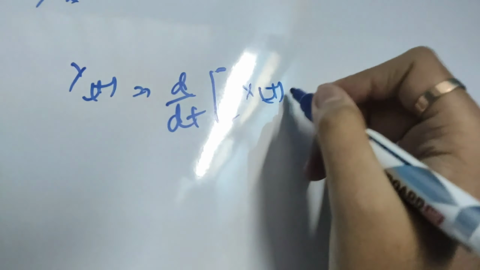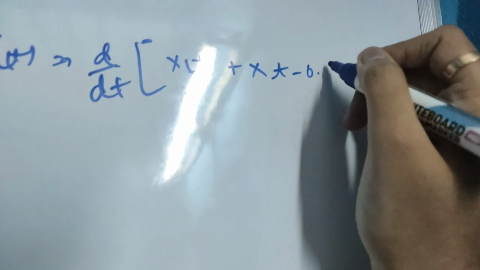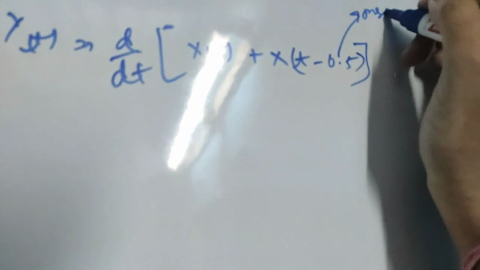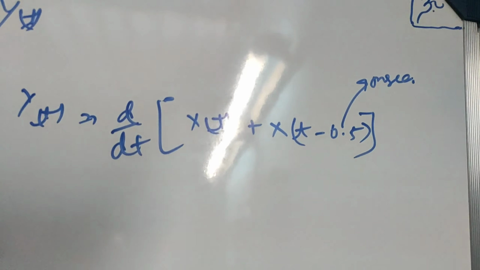So x of t plus x of t minus 0.5. This is in millisecond, remember that. So this is the total input output relationship.